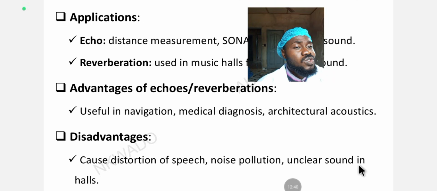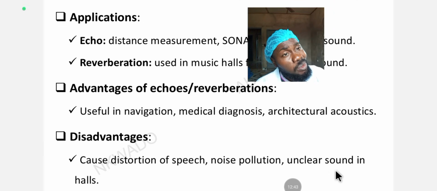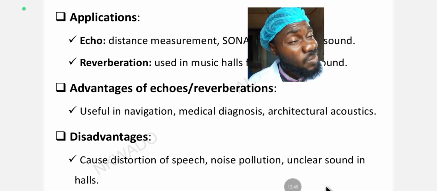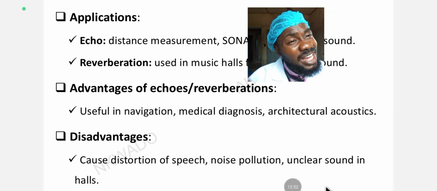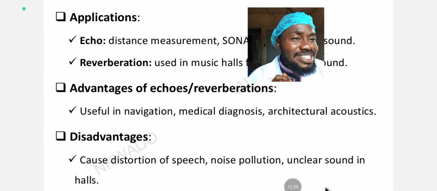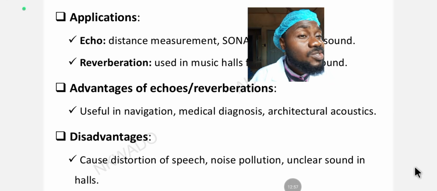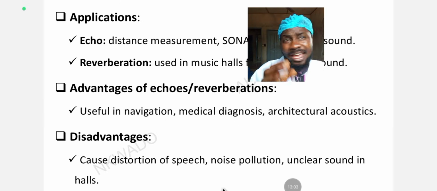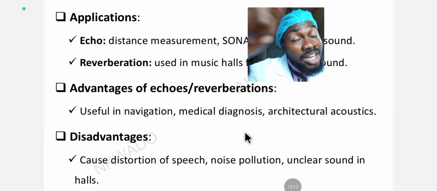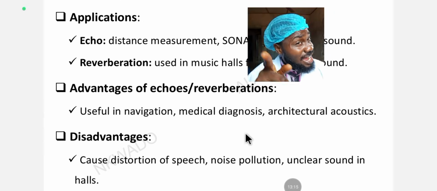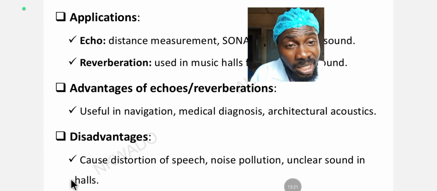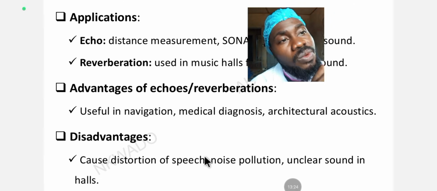It also causes unclear sounds in a hall, just like in the club. When people talk in the club, you need to listen carefully to hear the person talking. That is distortion of sounds due to reverberation. It can also be caused by echo, distortion of sound. When you shout, hey, you are still hearing another hey from the farther side. That's going to cause a kind of distortion. Okay, so these are the disadvantages of echoes and reverberation.